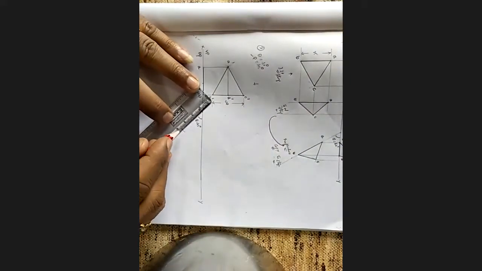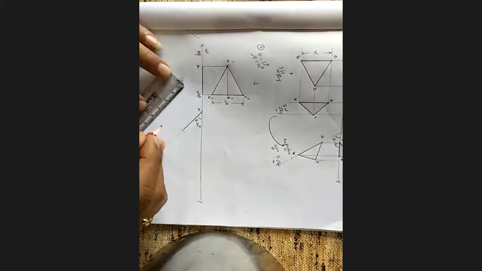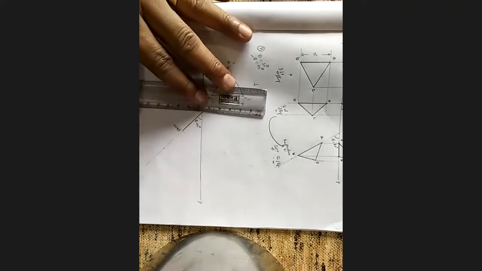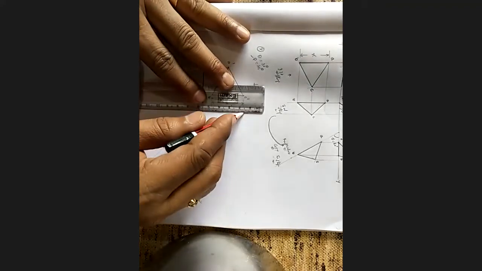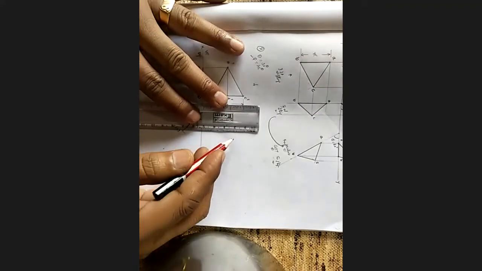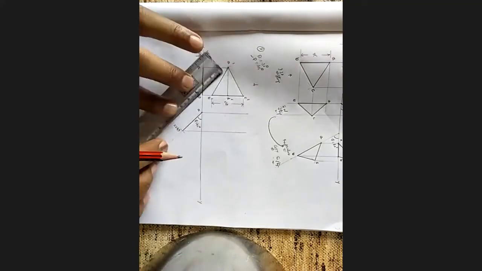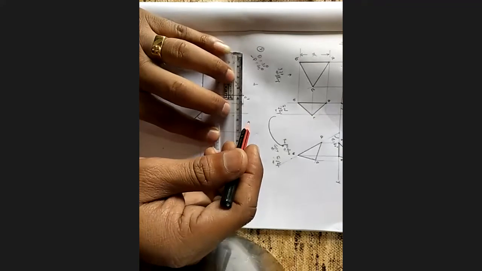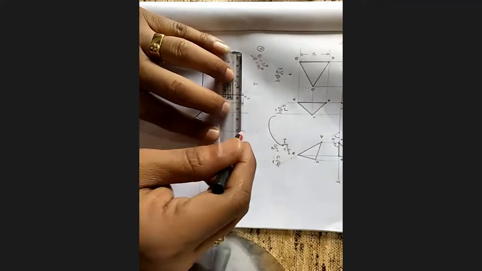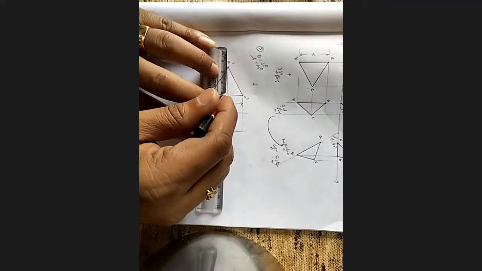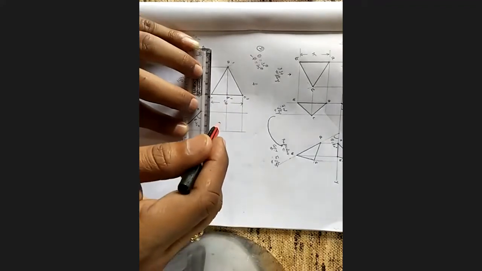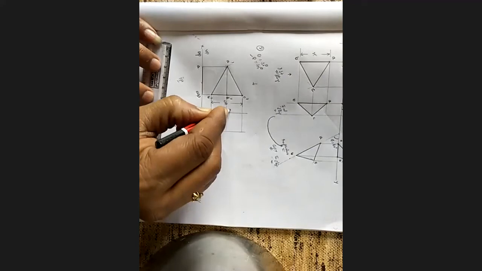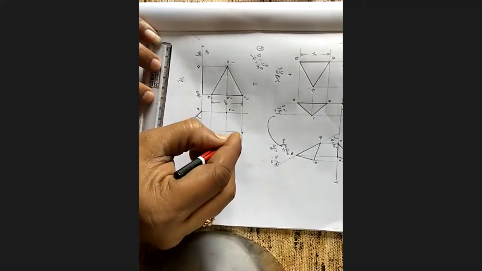This is CD. Project it. Project this line, project all the corresponding lines. Project this line. See, mark this point as A dash. This is C dash.